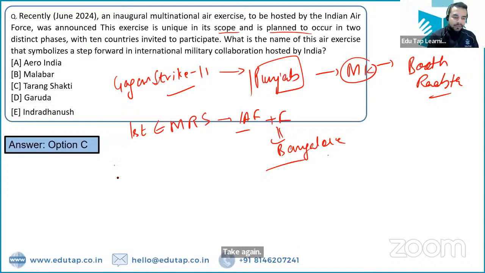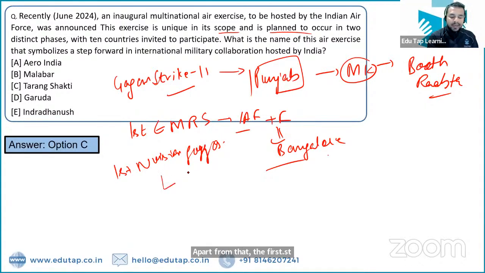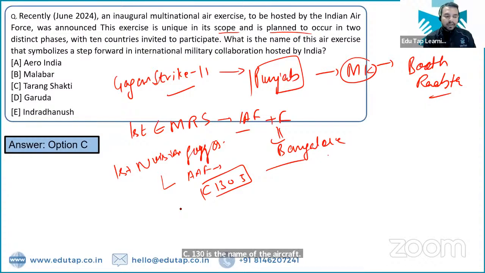Apart from that, the first night vision goggles aided landing by the Indian Air Force. And through which aircraft was this done? C-130J is the name of the aircraft. So the first night vision goggles aided landing was conducted by the Indian Air Force through its aircraft C-130J in the eastern sector of India.